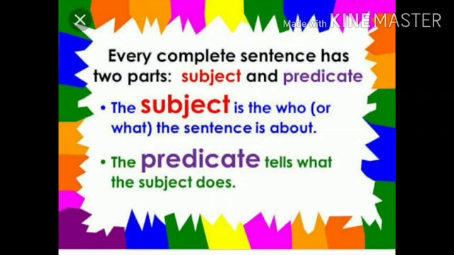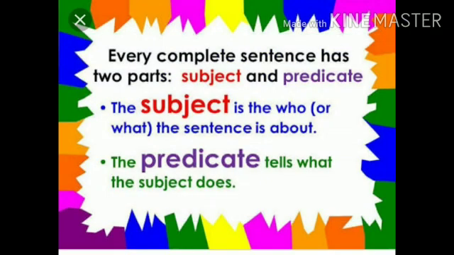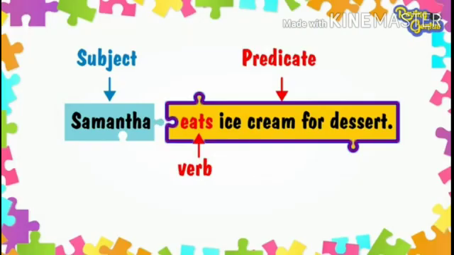Every complete sentence has two parts, that is, the subject and a predicate. Now, what is a subject? The subject is the who or what the sentence is about. The predicate tells what the subject does. Have a look at this example. Here it is written, Samantha eats ice cream for dessert. Now here, Samantha is the subject, eats ice cream for dessert is the predicate of the sentence.